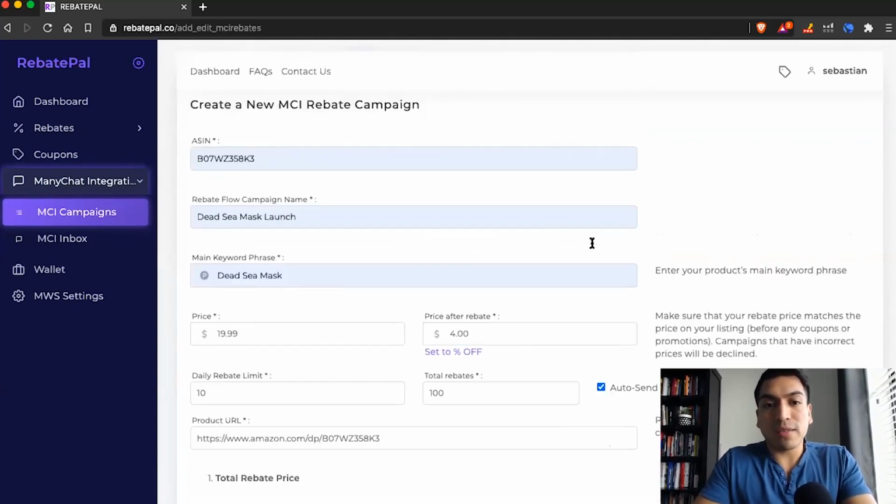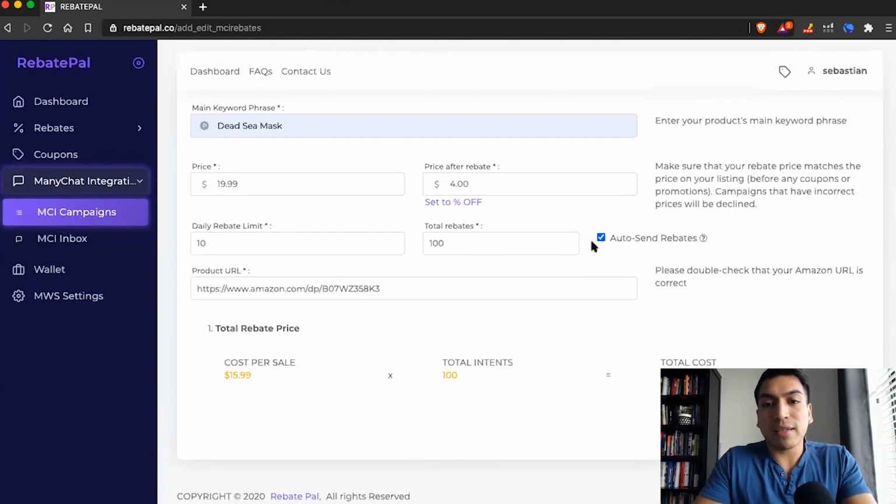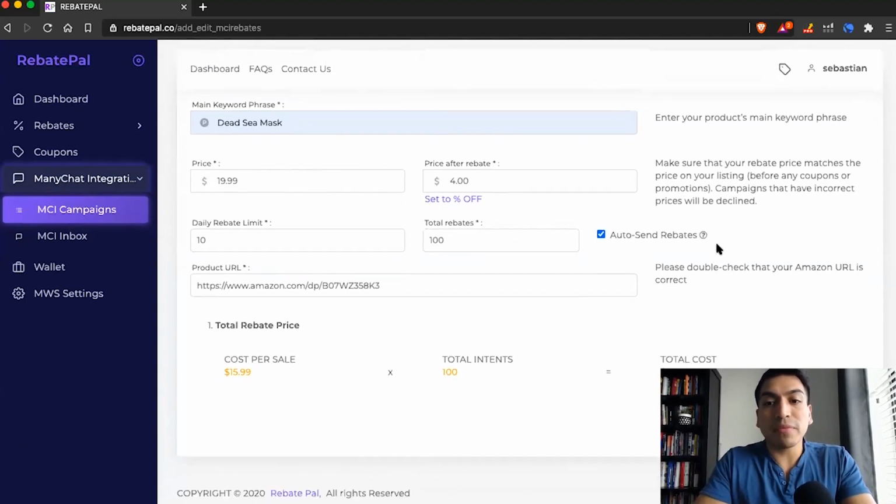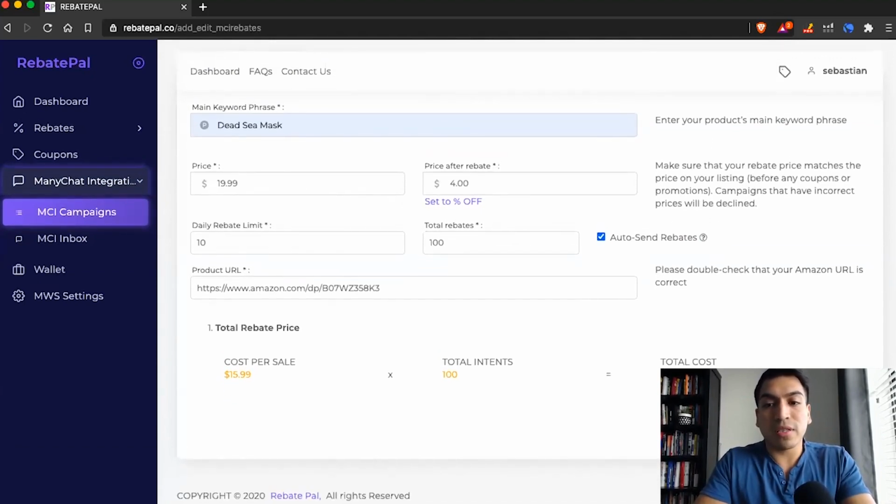But with this setup right here, this probably took us 30 seconds. The auto send rebate, you can just leave as is. This means we're going to take care of the entire process for you automatically. All you have to do here is continue to payment.